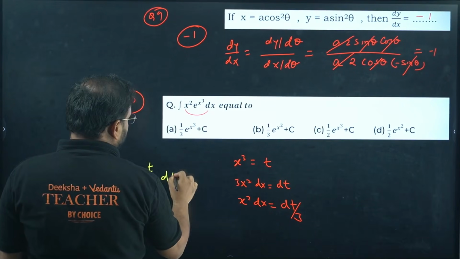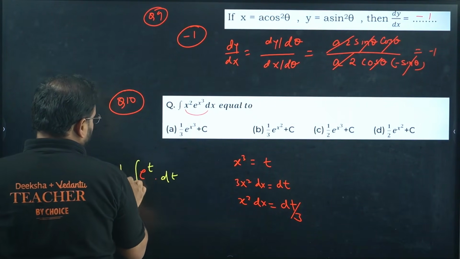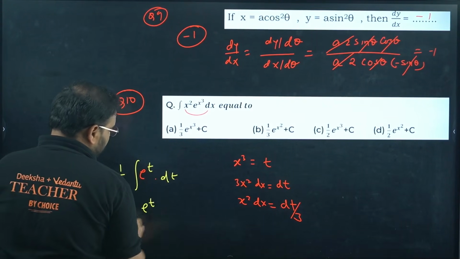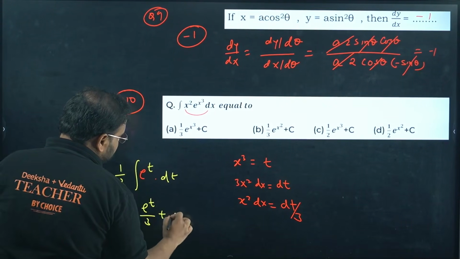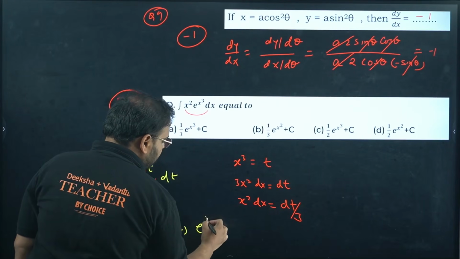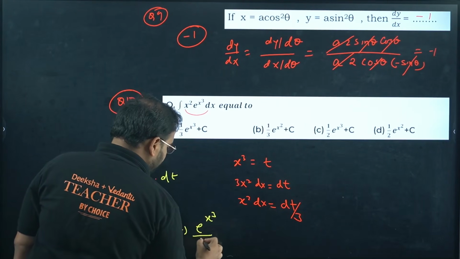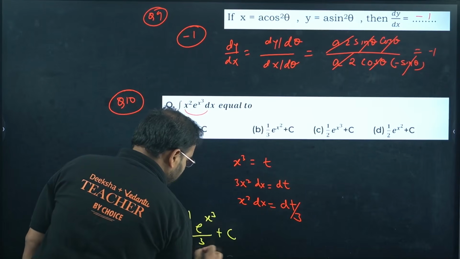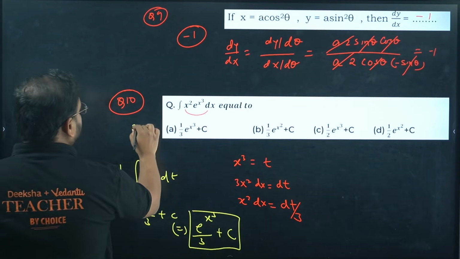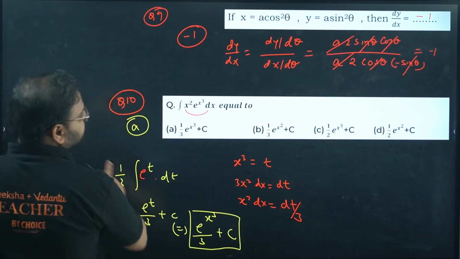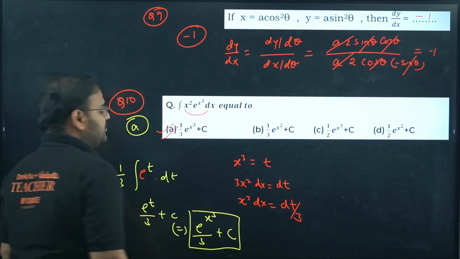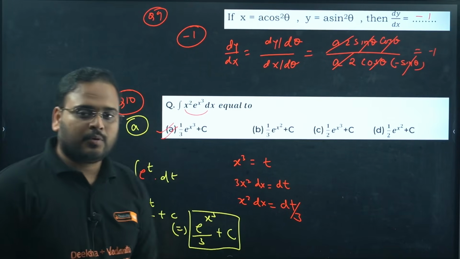So right here dt, integrate, and 1 by 3, the constant, we can keep it outside. E power t is what? E power t only, by 3 plus c. Put back the value of t. So we get e power x cube by 3 plus c. That's my result, and that's the option A, right? Option A is correct. Please check. Okay.